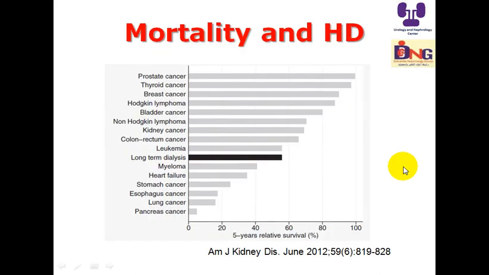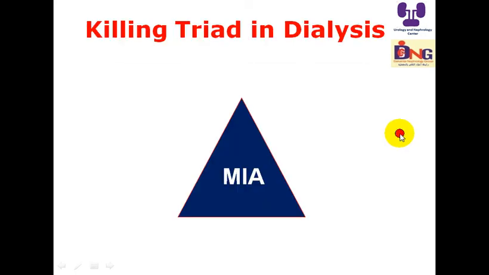This is a gloomy and depressing slide because survival in dialysis is lower than many cancers, as you see. The 5-year survival for this patient is black colored. It's actually black because survival is lower in dialysis patients in comparison to prostate, thyroid, breast cancer, etc.